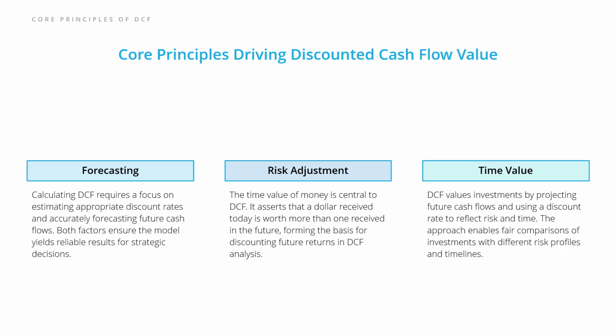Next, risk adjustment tells us that money in the future is not as valuable as money today, thanks to things like inflation, uncertainty, and opportunity cost. So, we discount those future cash flows to make fair comparisons. Finally, the time value principle means we use a discount rate that reflects both the risk and the timing of these cash flows, letting us compare investments even if their risks or timelines are wildly different. Understanding these principles sets us up for the next step, seeing how these pieces fit together in practice.